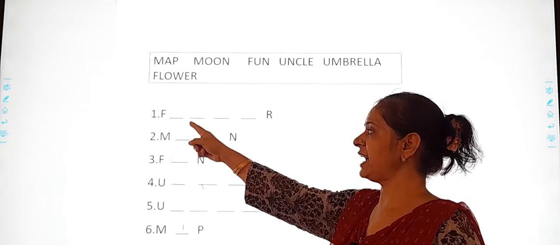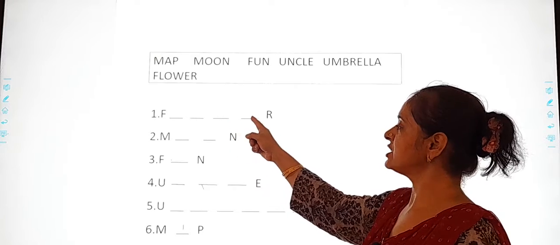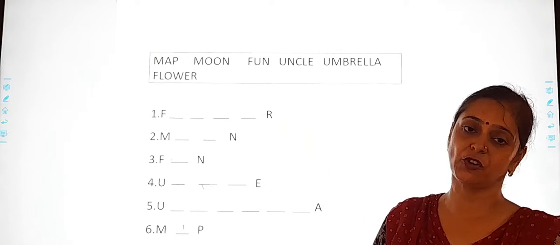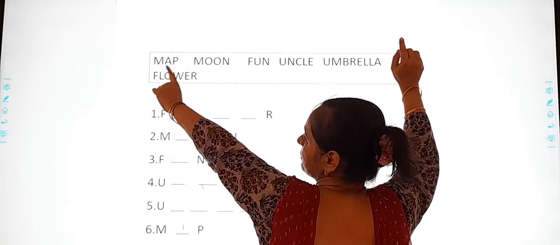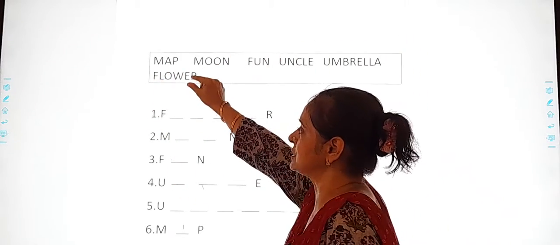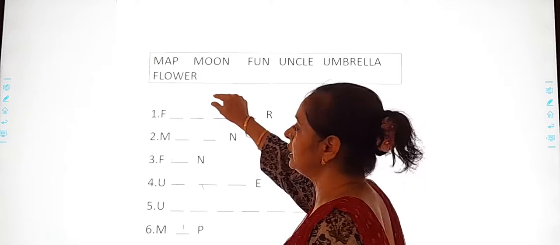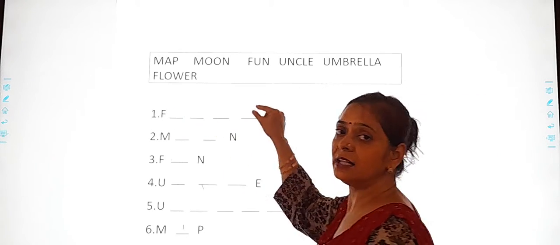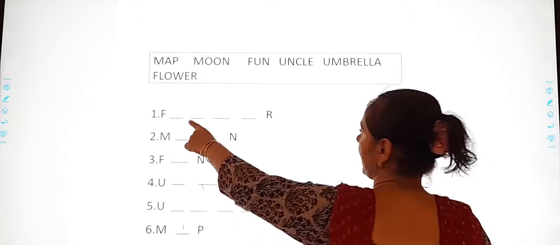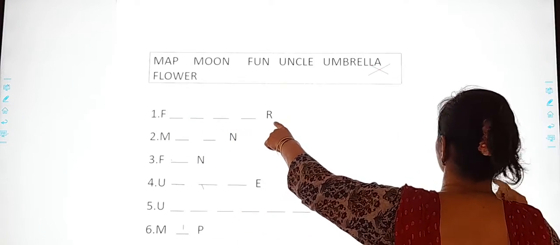F dash dash dash dash R. What are you going to write? You have to see the table. From this you have to select the spelling and write out the missing letters so we can complete the naming word. F dash dash dash R.